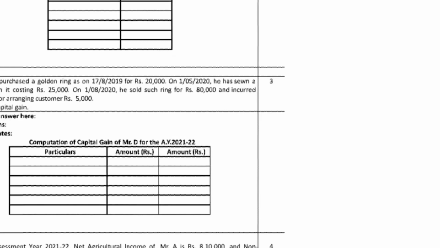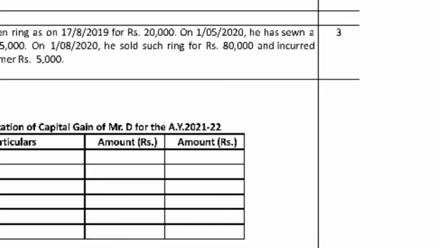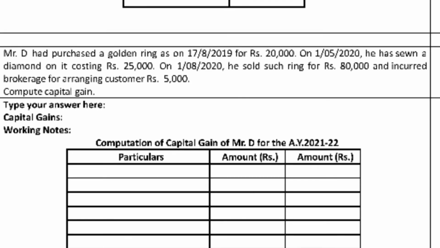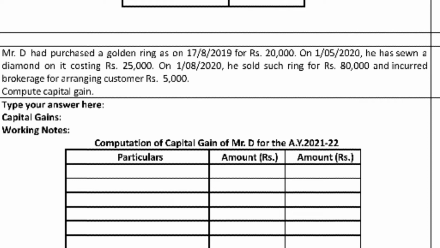So write down this question. First of all, the particulars given here: Mr. D purchases a gold ring. This section is capital gains, in respect of section 45. Capital gains in respect of 45. Deemed acquisition under the section towards the capital gains 49(1).